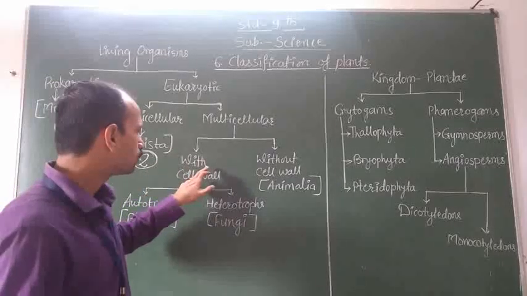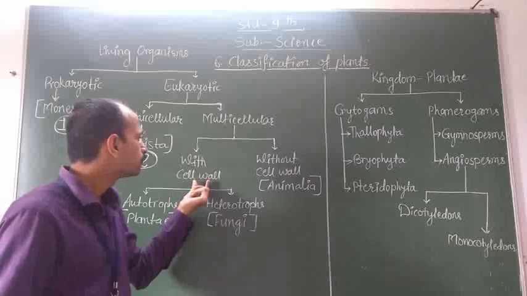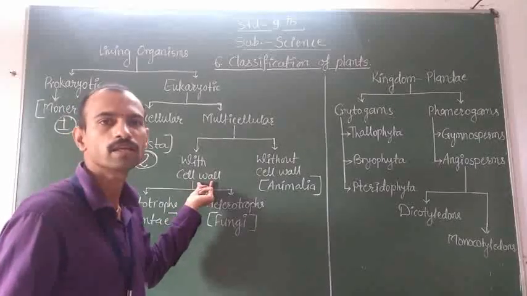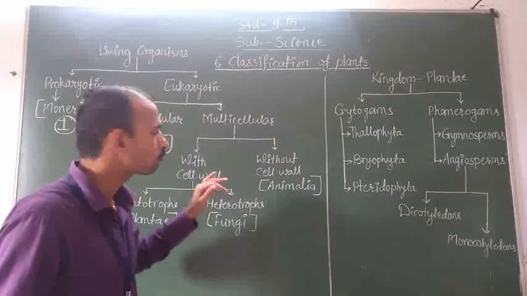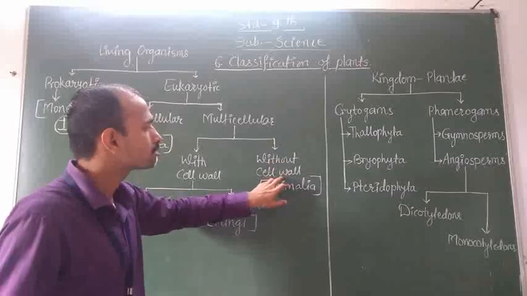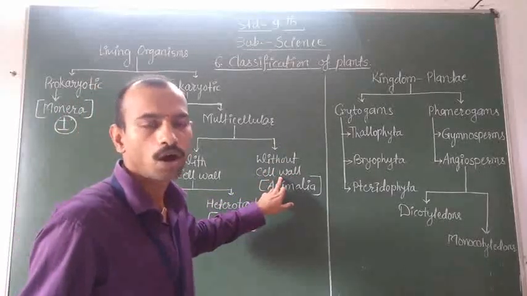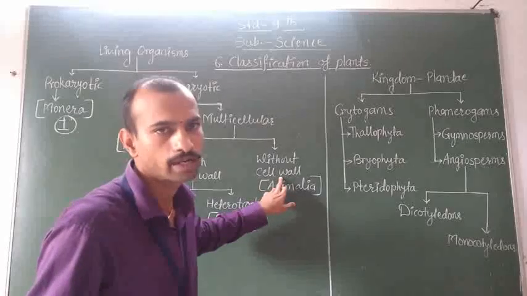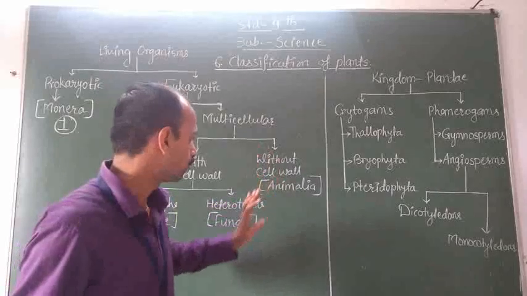In some organisms, the cell is with a cell wall, means they have a proper outer covering around the cytoplasmic membrane. But in some organisms, the cell is without a cell wall, means their outer membrane is directly the plasma membrane. They do not have a cell wall.